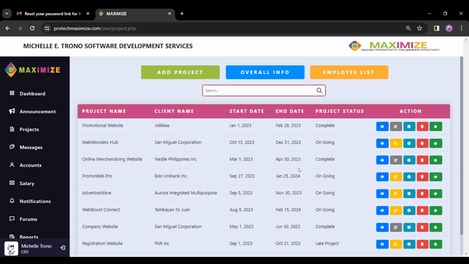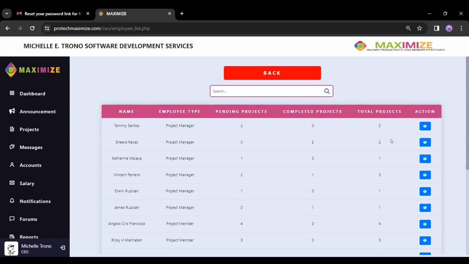We can also view here the employee list, which comes with a different number of projects for each employee. So please click the employee list. So it's just like that. Now let's go back.